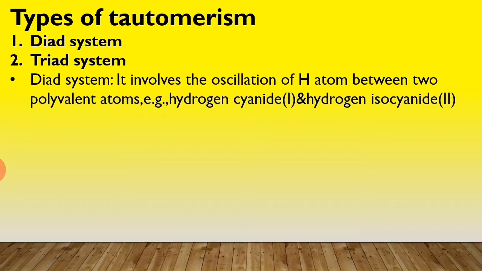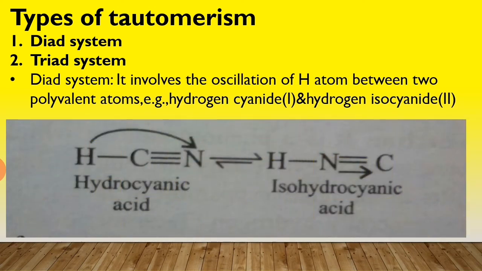First, the dyad system. Example of the dyad system is hydrogen cyanide and hydrogen isocyanide. Here, hydrogen oscillates between the carbon and nitrogen atom. Both are polyvalent atoms. When the hydrogen atom moves towards the nitrogen, isohydrocyanic acid is formed, and both structures are easily interconvertible to each other.